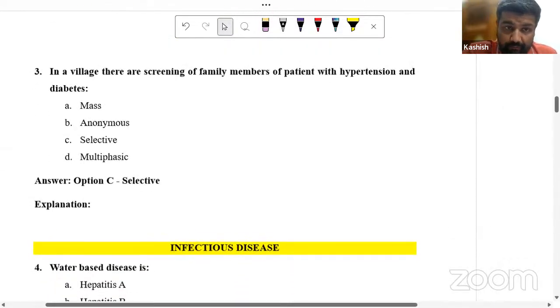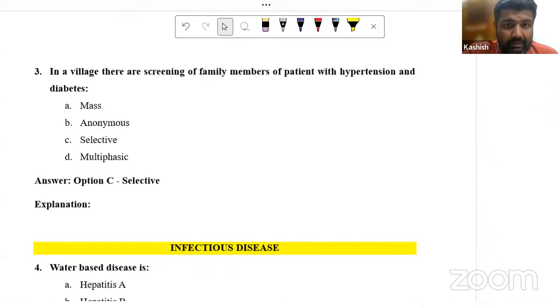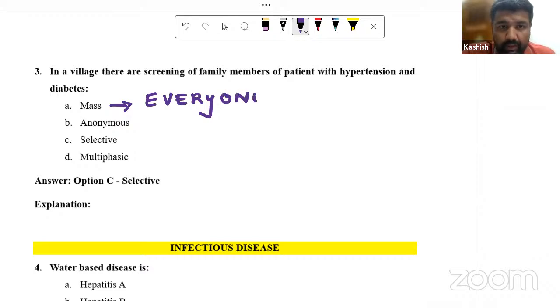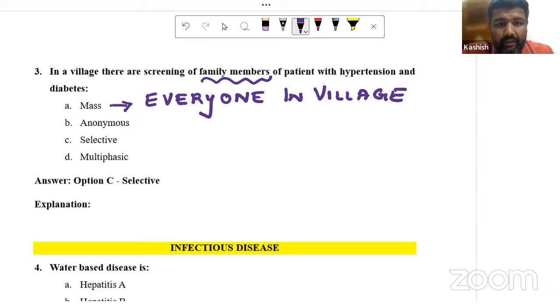So many students were confused in this. Guys, listen. When you are screening everyone in the village, this is mass screening. When you are selecting a particular group, here we are selecting family members of hypertensive and diabetic patients. So this is not mass screening, because here we are not screening everyone in the village, but some selected persons in the village. So here the best answer is selective.